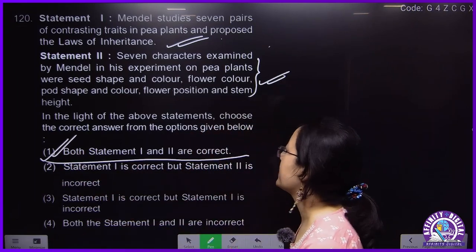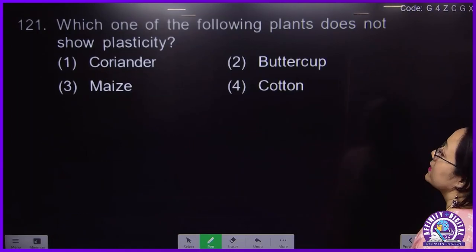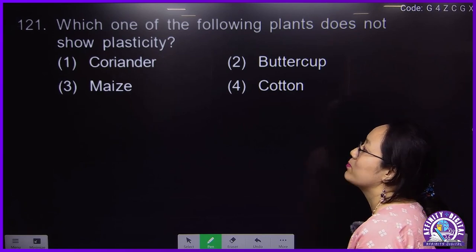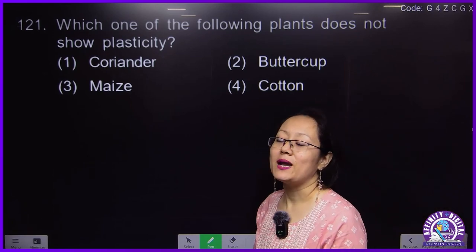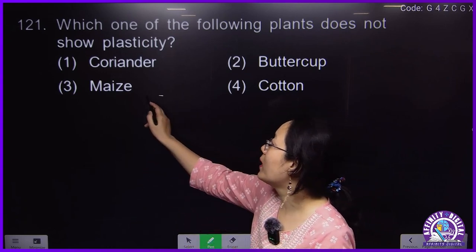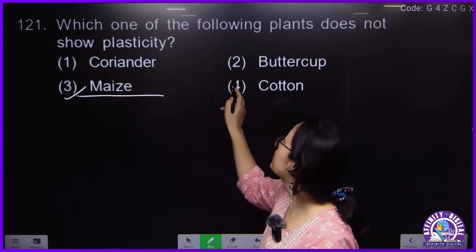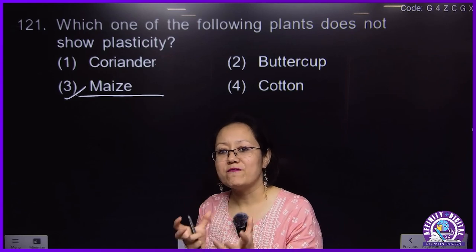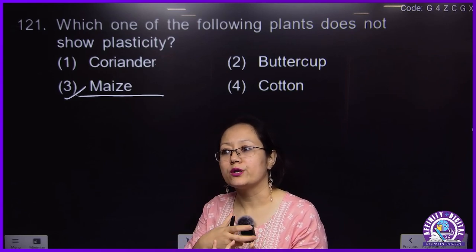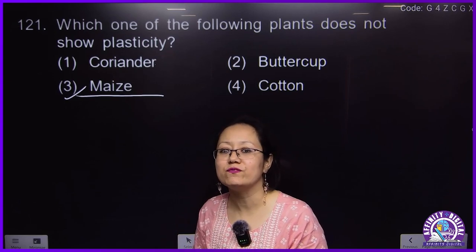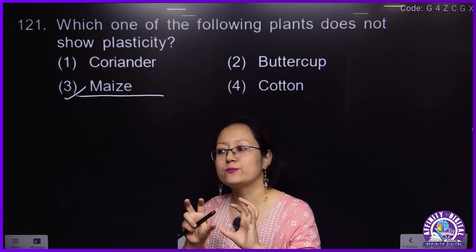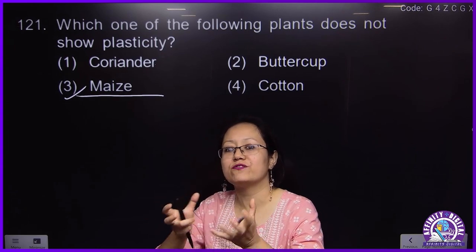Next, which of the following plants does not show plasticity? This is from the plant growth and hormone chapter. Plasticity is not shown by maize. All the others will have plasticity. Plasticity means depending on the environment or depending on the different phases of the life growth pattern, the plants will respond in different ways.